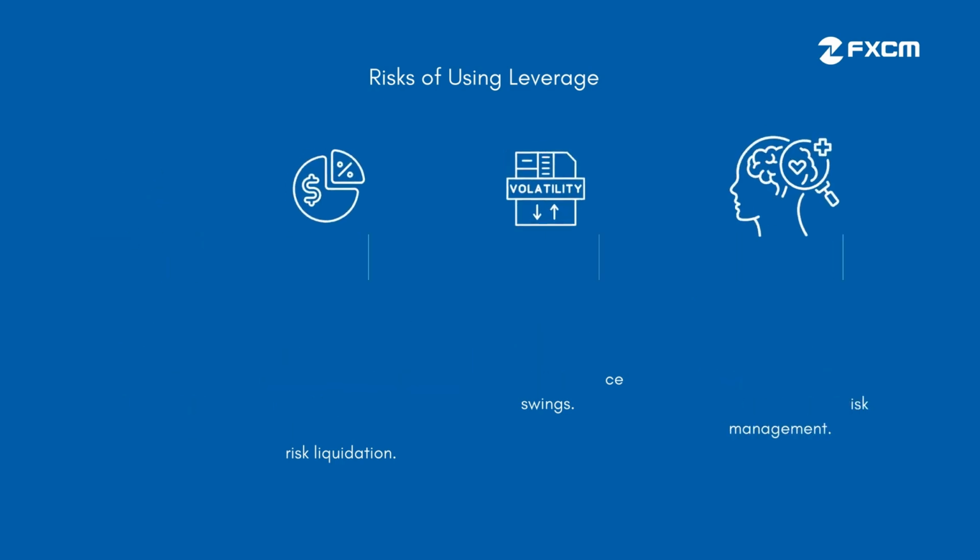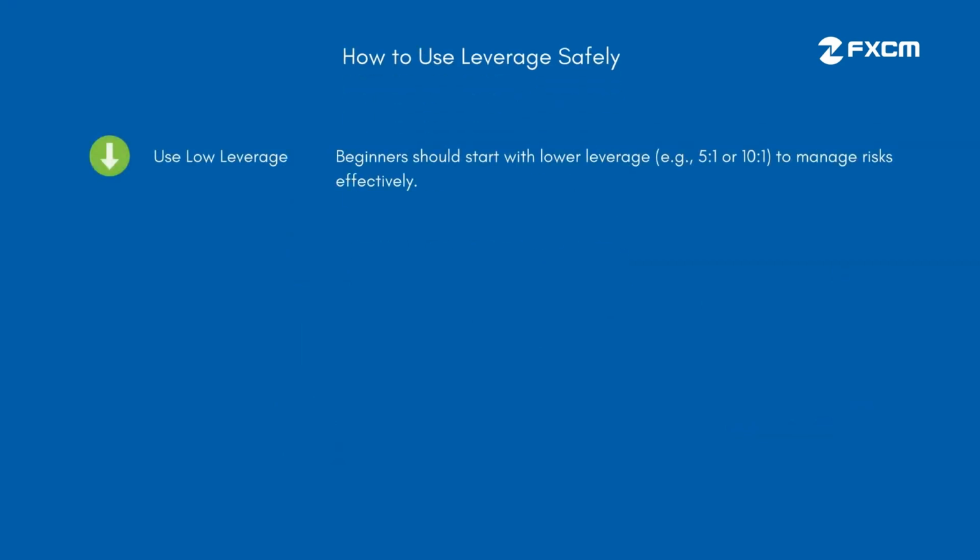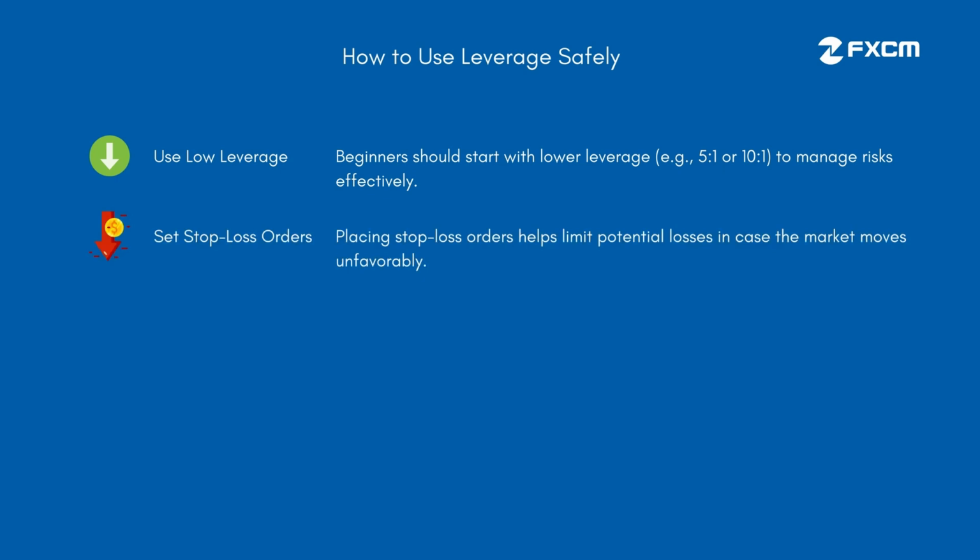How to use leverage safely. Use low leverage. Beginners should start with lower leverage, e.g., 5 to 1 or 10 to 1, to manage risks effectively. Set stop-loss orders. Placing stop-loss orders helps limit potential losses in case the market moves unfavorably.